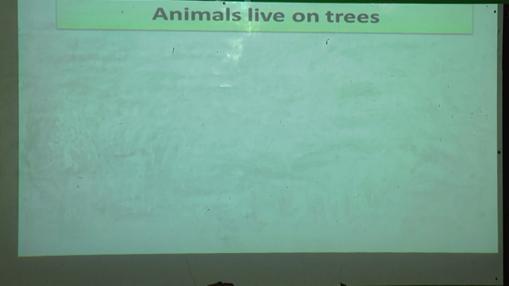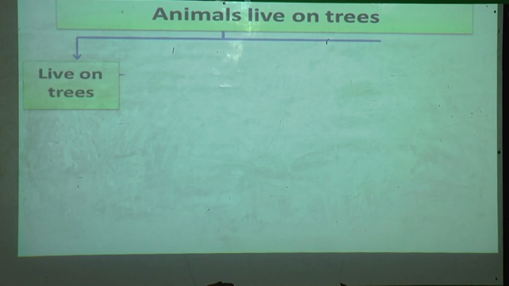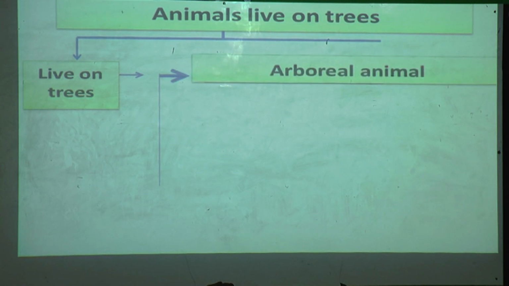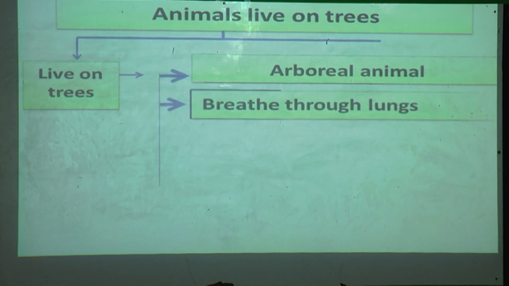Now next we have seen animals that live on trees. They are called arboreal animals. Animals that live on trees are called arboreal animals. They breathe through lungs.